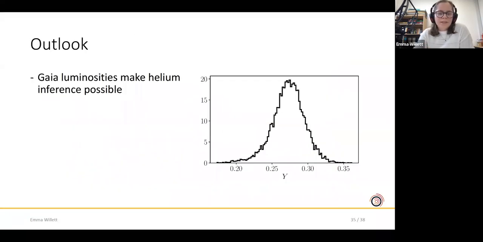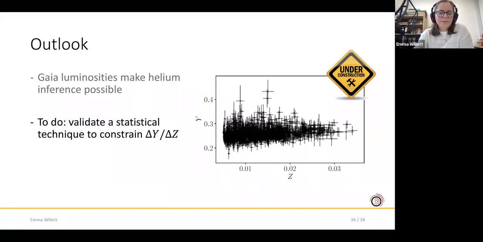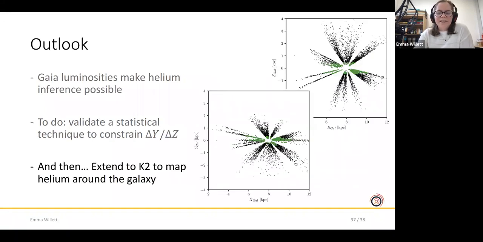So the outlook for this work is to say that Gaia luminosities really make helium inference for individual red clump stars possible. But what we're trying to do now is really validate a statistical technique that will allow us to constrain the relationship better than has been done previously. And then hopefully next year, I will take this method and apply it to the data that I described in the first part of the talk and make a map of the helium abundance around the galaxy.